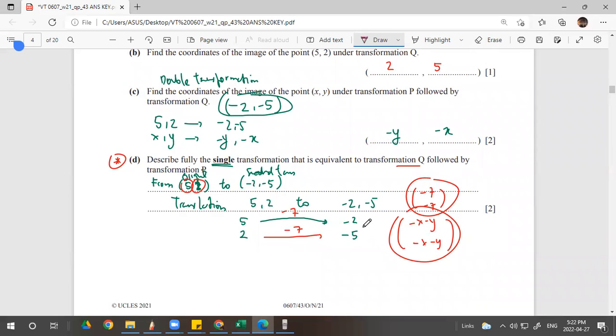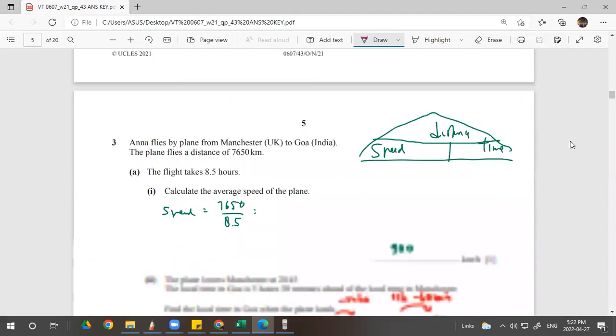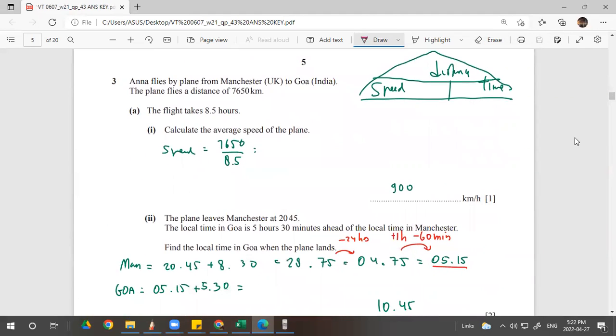So minus 7, right? You subtract 7 for both x and y. Okay. Can we continue? Very simple. Number 3 is quite easy.